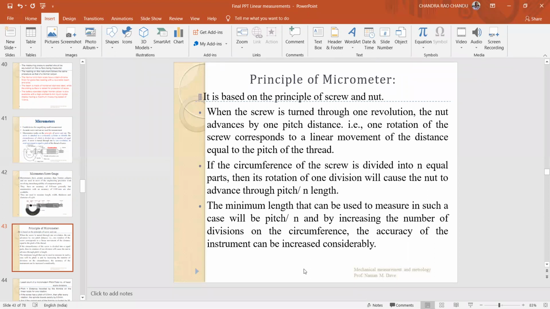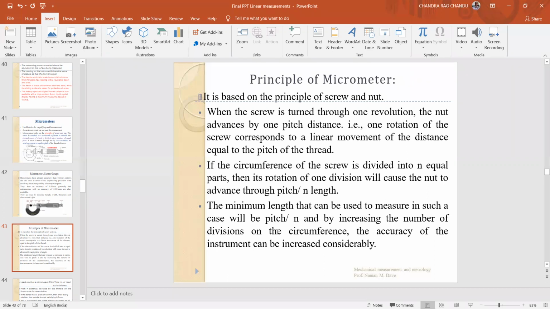This is the principle. The minimum length that can be measured in such a case will be pitch by n. If you increase the number of divisions, the value will decrease, or by decreasing the pitch you can also reduce this least count value.